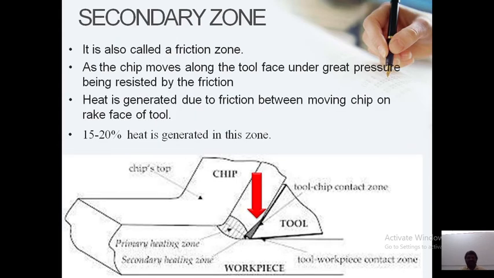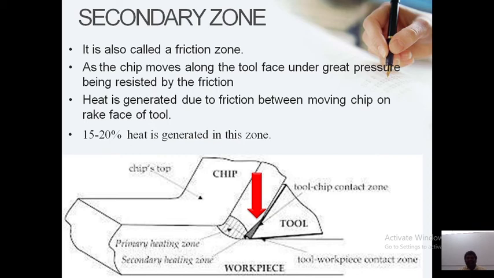And the secondary shear zone is also known as the friction zone. What happens there is that the chatter wear also takes place, at the face edge. So it is a friction zone, and as the chip moves, the tool face is under great pressure and resisted by friction, and heat is generated due to the friction between the moving chip and the rake face of the tool.